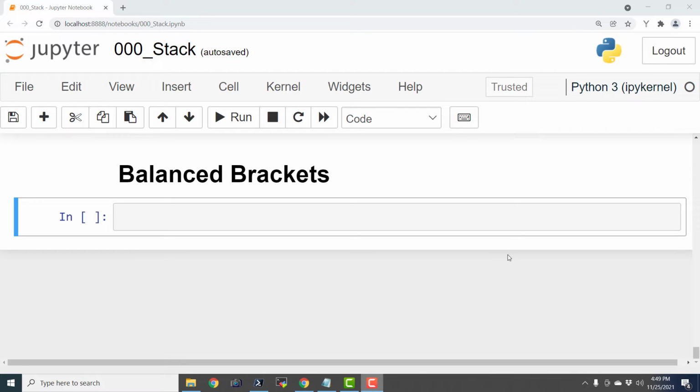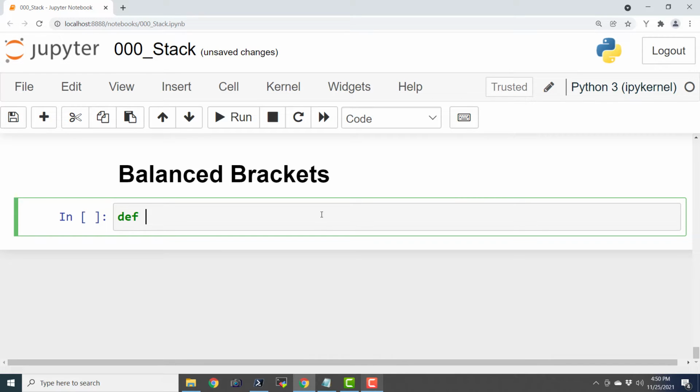Hello everyone, and in this episode we are going to see how to check for balanced brackets with stack programming in Python. So we know that one of the major applications of stacks is in compiler and interpreter design, and we can check the balanced parenthesis of any expression using stacks, and that is quite easy.